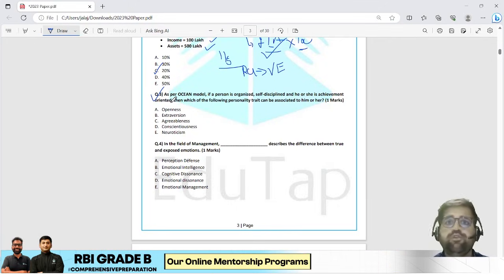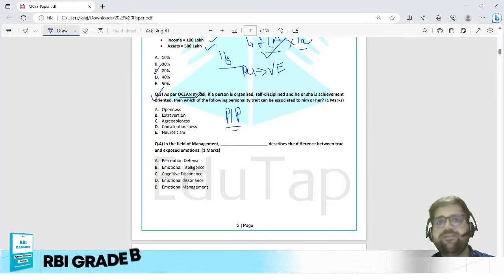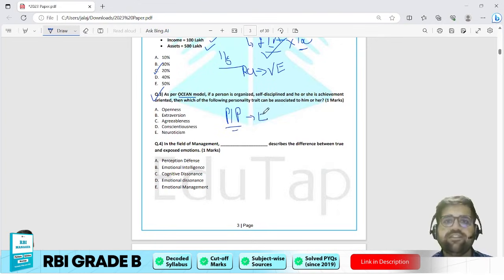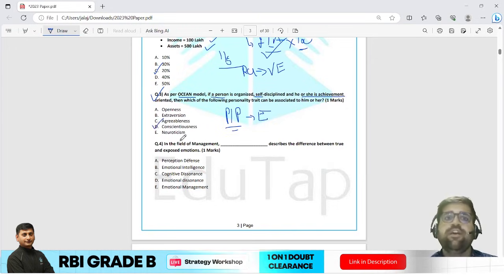Now, if you know the OCEAN model, this topic is from your management subject, from the chapter on personality and perception. If you understand what the OCEAN model is, which is the Big 5 personality model, this question is a cakewalk for you, and I would rate it as easy. If a person is organized, self-disciplined and achievement oriented, then he is following the personality trait of conscientiousness.